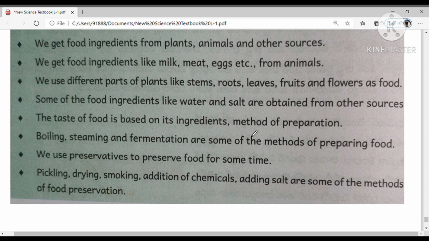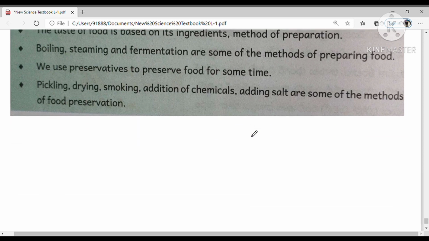The taste of food is based on its ingredients and method of preparation. Boiling, steaming and fermentation are some methods of preparing food. We use preservatives to preserve food for some time. What are the preservation methods? Pickling, drying, smoking, addition of chemicals and adding salt are some methods of food preservation.